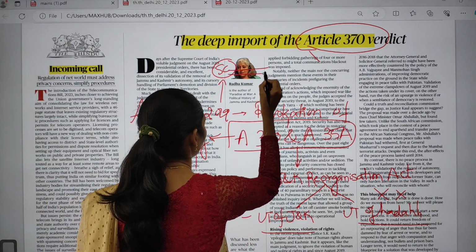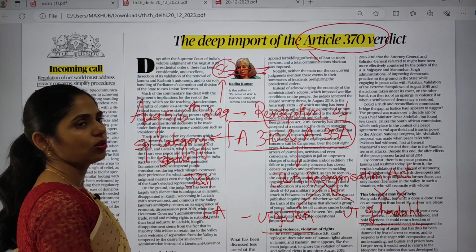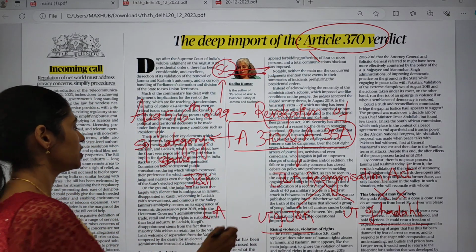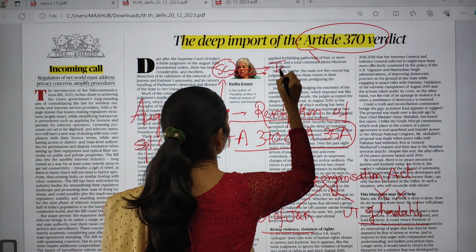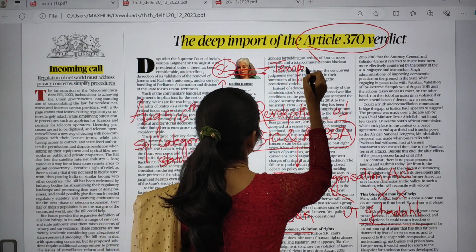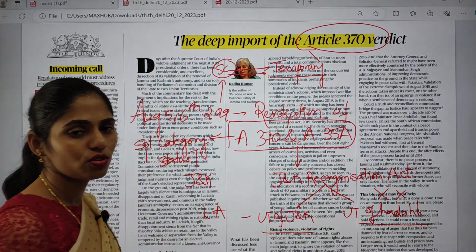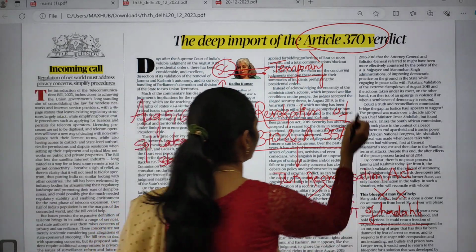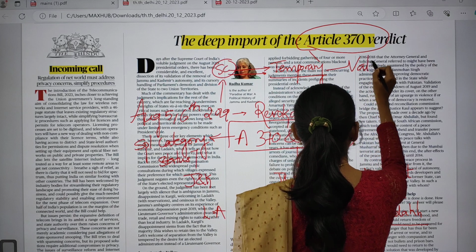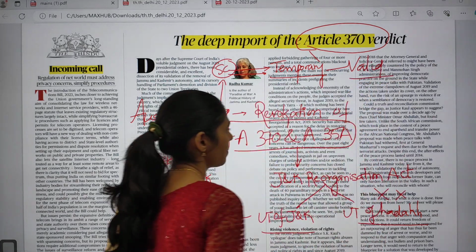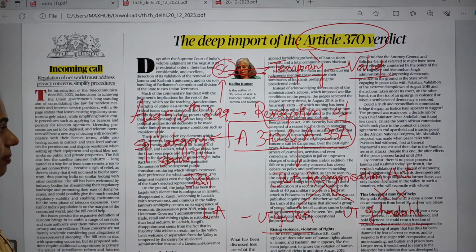Because of these petitions, the Supreme Court recently gave a judgment that Article 370 is a temporary provision. What the government has done is valid. It is correct. This is the thing which was mainly said by the Supreme Court.